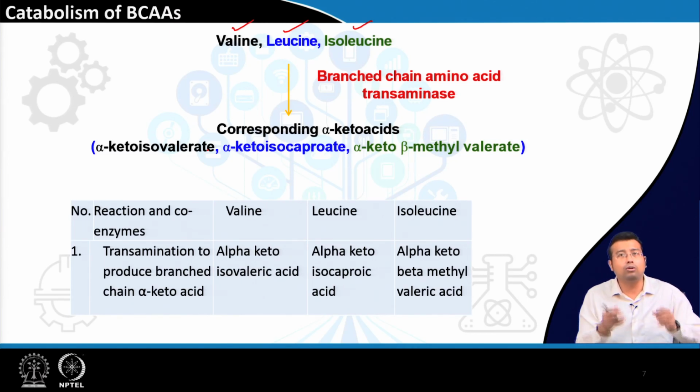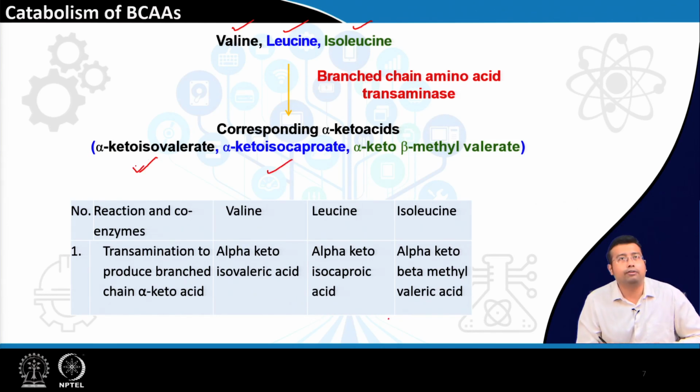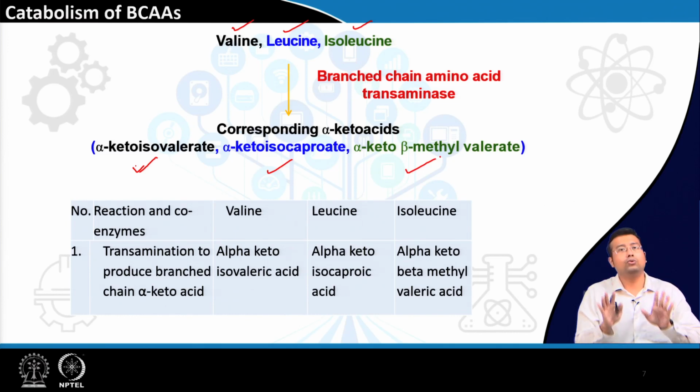Very fundamental rule, in any transamination the amino acid will be converted to a keto acid. The names of those keto acids: alpha keto isovalerate for valine, alpha keto isocaproate for leucine, alpha keto beta methylvalerate for isoleucine. If you are finding it difficult to remember the names, you can choose not to remember